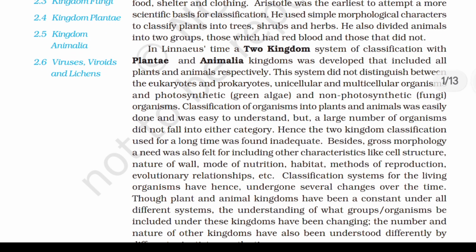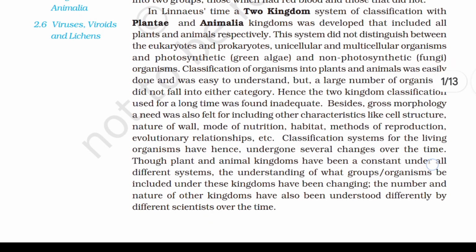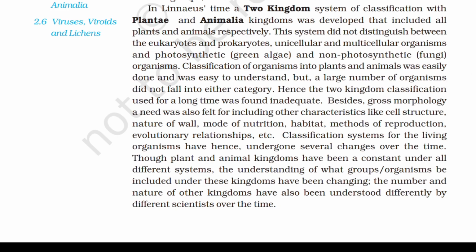In Linnaeus' time, a two kingdom system of classification with Plantae and Animalia kingdoms was developed that included all plants and animals respectively. This system did not distinguish between the eukaryotes and prokaryotes, unicellular and multicellular organisms, and photosynthetic and non photosynthetic organisms. Classification of organisms into plants and animals was easily done and was easy to understand. But a large number of organisms did not fall into either category. Hence, the two kingdom classification used for a long time was found inadequate.